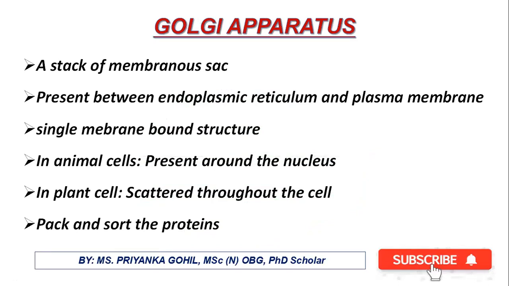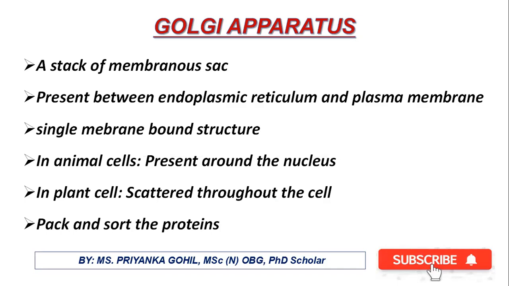So what is the Golgi apparatus? It is a stack of membranous sac. It is like a pile of disc and it is present between endoplasmic reticulum and the plasma membrane. Now this endoplasmic reticulum is like a single membrane bound structure, and same like the endoplasmic reticulum, the Golgi apparatus is also a single membrane bound structure.